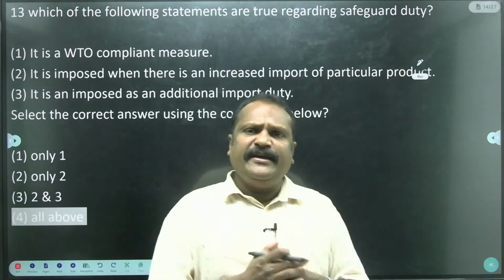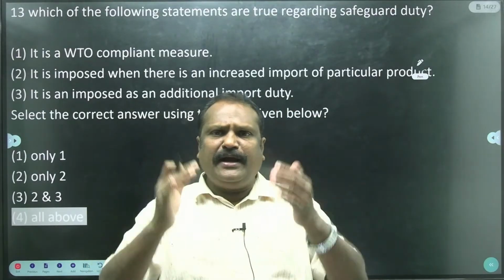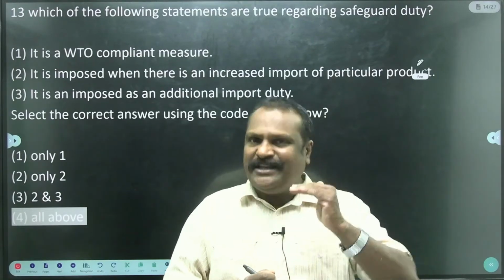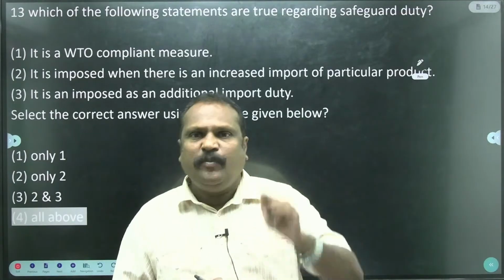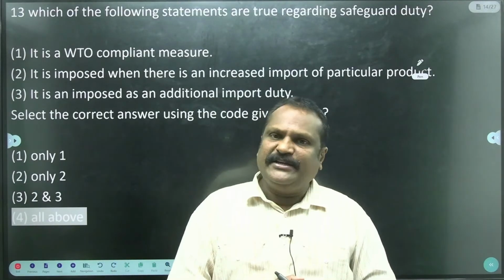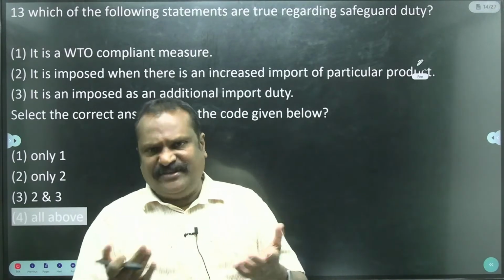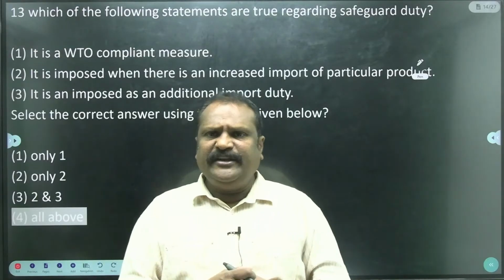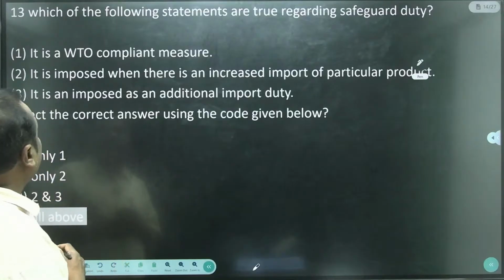For example, India is there. If more production is imported from other countries, domestic companies are destroyed. To protect the domestic companies, the safeguard tax is levied and allowed by the WTO. Okay, this means double taxation. Already import tax, customs duty is there, and again safeguard tax is levied. Okay, then there are four statements.